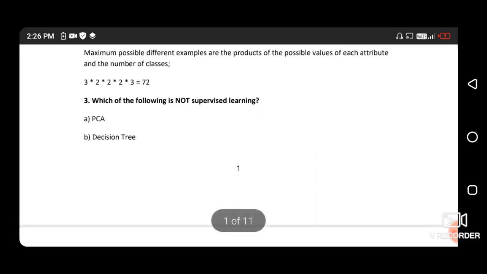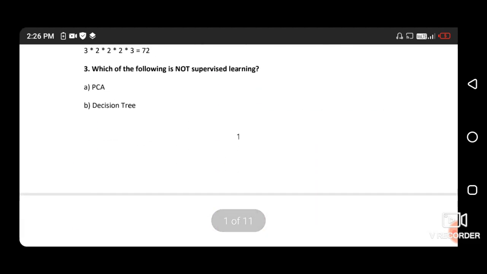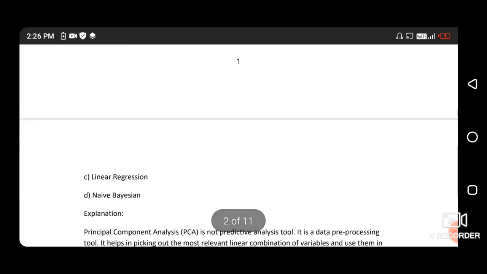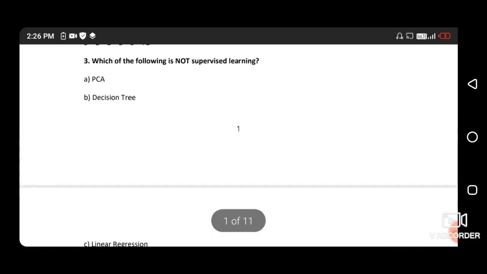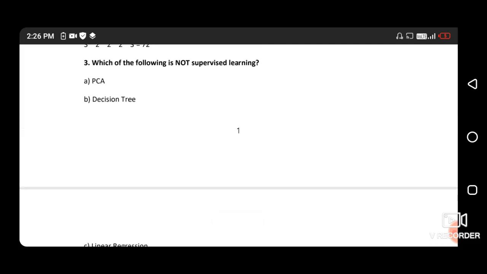Next question: which of the following is not a supervised learning? Option A, PCA, which is principal component analysis; B, decision tree; C, linear regression; and D, Bayes. So the right answer is PCA, not a supervised learning.